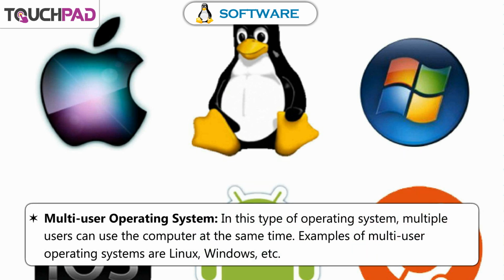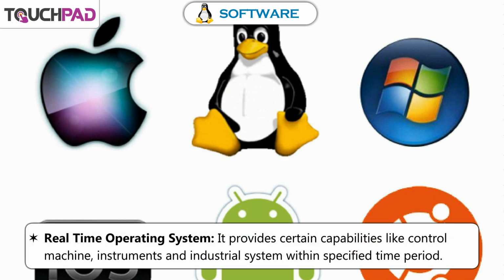Multi-user operating system. In this type of operating system, multiple users can use the computer at the same time. Examples of multi-user operating systems are Linux, Windows, etc. Real-time operating system. It provides certain capabilities like controlling machines, instruments, and industrial systems within a specified time period.